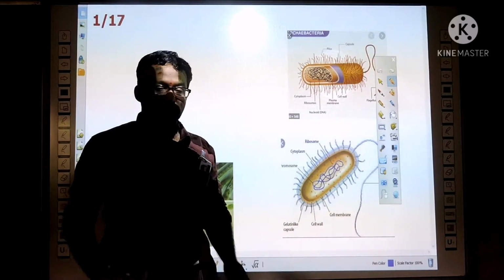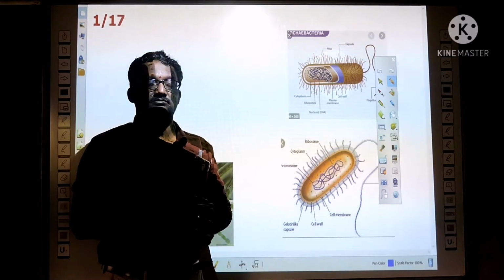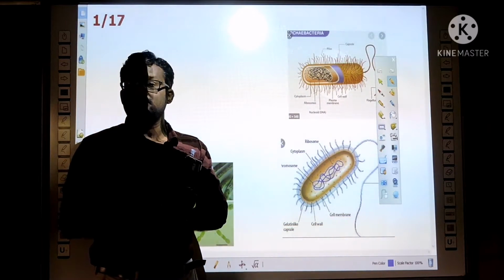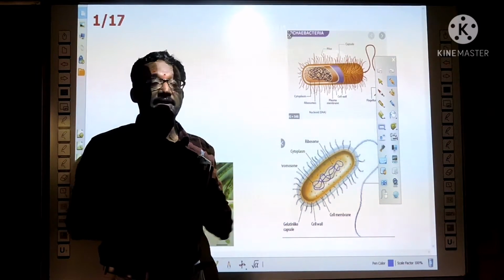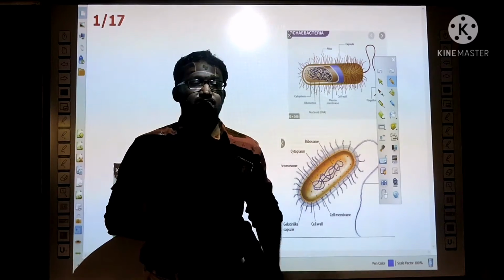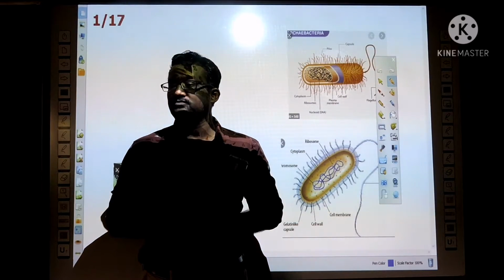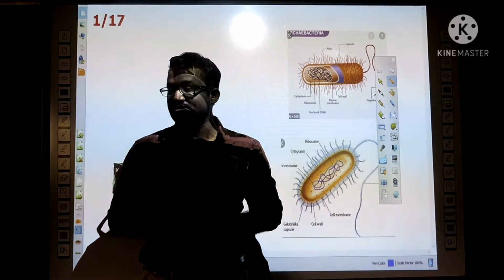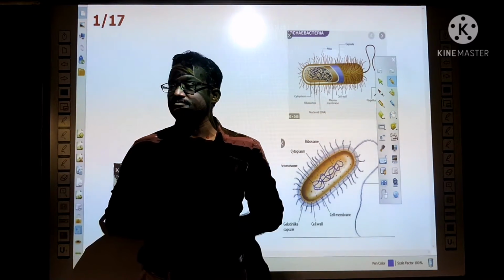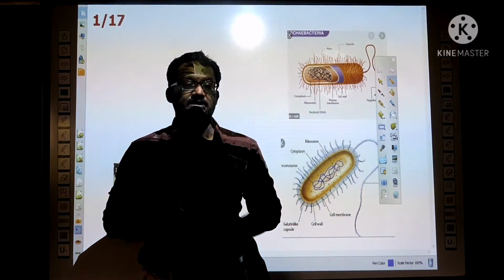Okay, we have discussed various classification systems, starting from the linear system. In that, the five kingdom system proposed by Whittaker is mostly famous. So let us discuss diversity in living things through the Whittaker classification. In this five kingdom system, the first one is Monera, then Protista, Fungi, Plantae and Animalia.